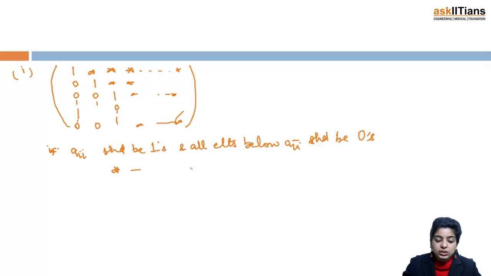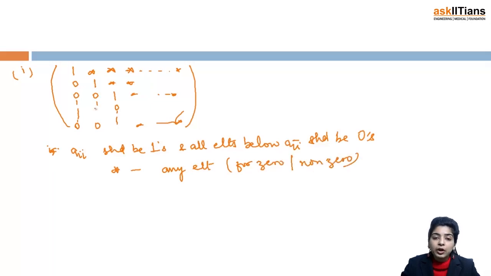And here star denotes it can be any element, be it 0 or non-zero. That means you will try to produce 1 at the aiith place, that is, all these elements would be 1, below these elements all zeros, and at these places you can have any element, be it 0 or non-zero. And another important thing to note here is that once you produce a 1 here and you form all zeros at the remaining places in the first column, just forget the first row.